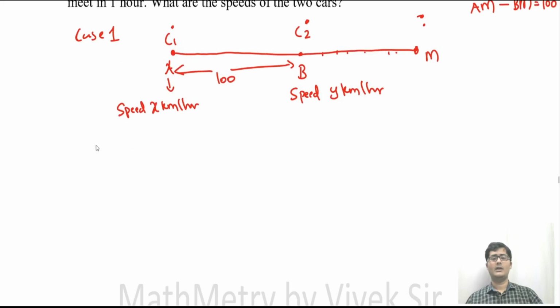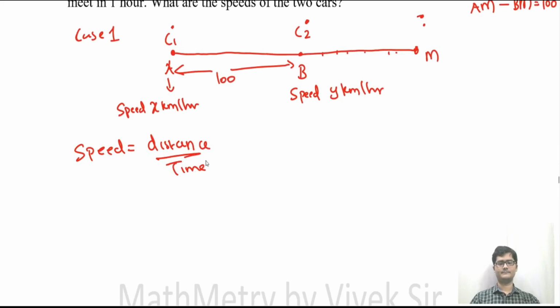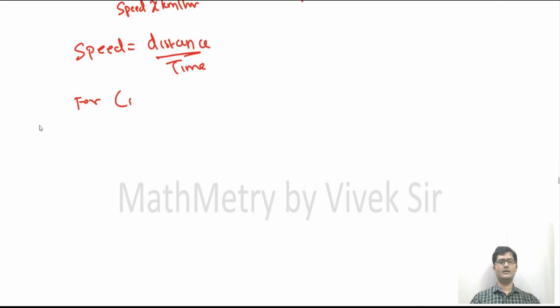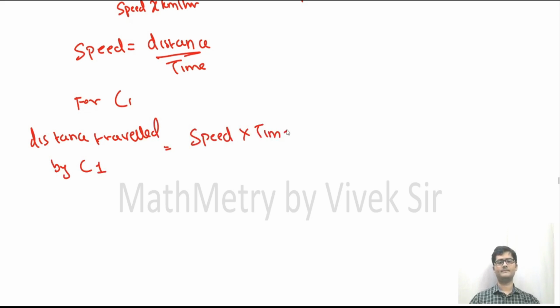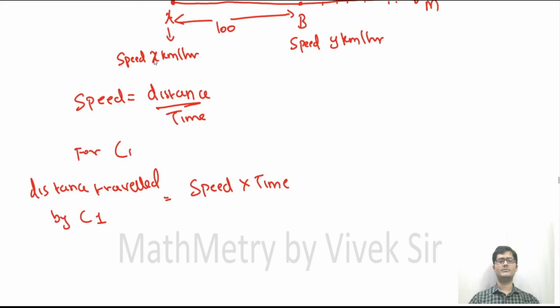Now speed is equal to distance upon time. So for car 1, the distance traveled by car 1 is equal to the speed of car 1 into time. So what is the speed of car 1? The speed of car 1 is x km per hour and the time it has taken is 5. So 5x kilometers.